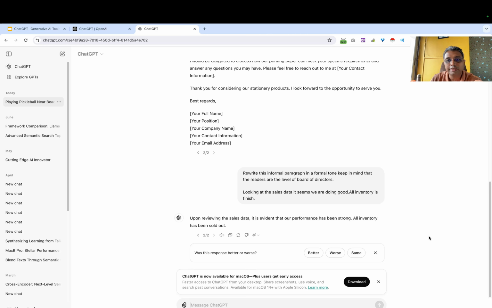Upon reviewing the sales data, it is evident that our performance has been strong, all inventory has been sold out. See, this is what we wanted to convey with our writing, but maybe we are not very good at formal communication. Then we can use this to make it suitable for our tone and as per the requirement which we have.